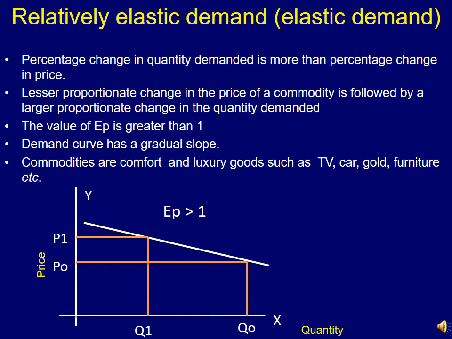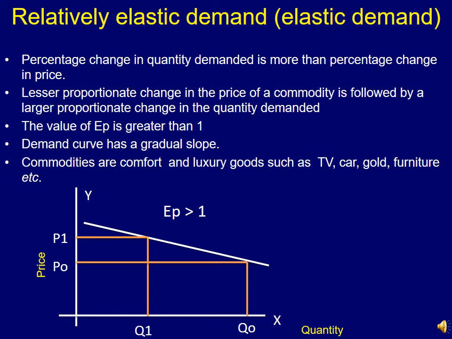And if we look at the demand curve, here the demand curve has a gradual slope. So we are plotting the demand curve by placing price on the y-axis and quantity demanded on the x-axis. Here we can see that the length P0 P1 is smaller than the length Q0 Q1, where Q0 Q1 depicts the demand changes and P0 P1 depicts the price changes.